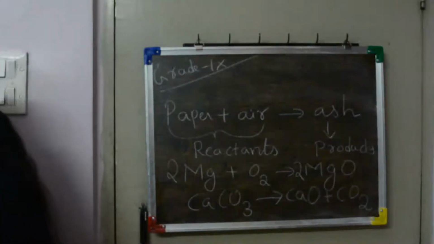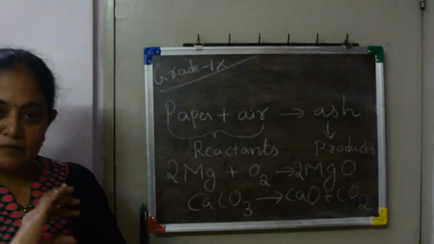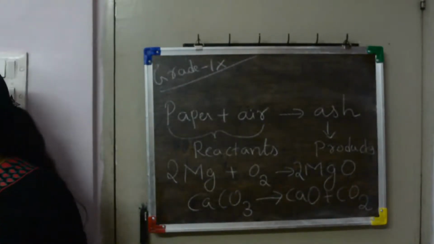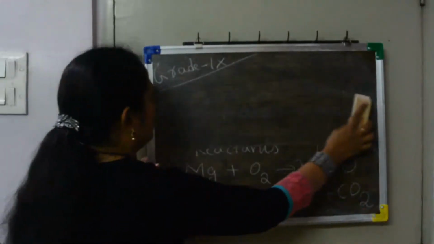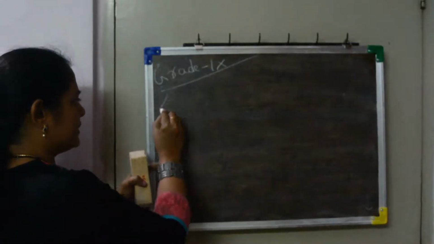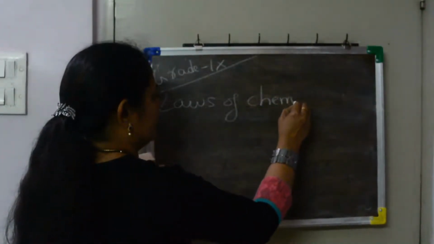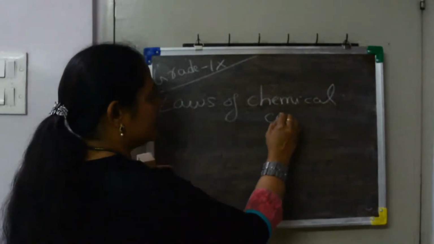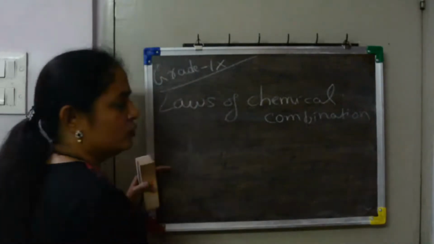Now when a reactant is getting converted to product, or when a chemical reaction is taking place, some laws have to be followed. Those laws are called laws of chemical combination. We have to learn two laws.